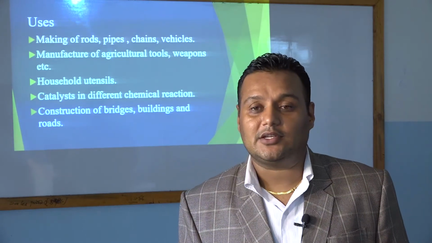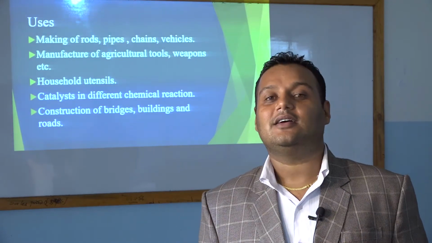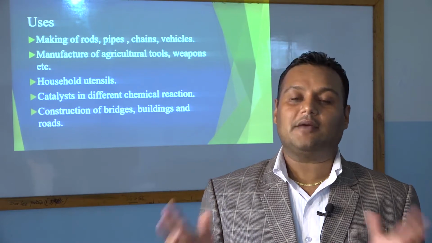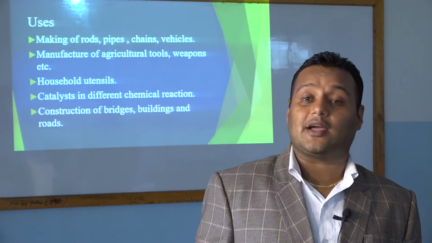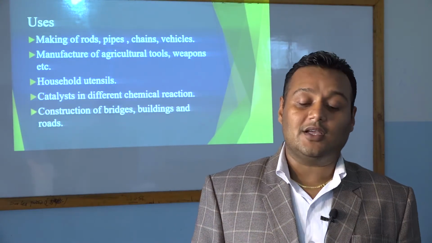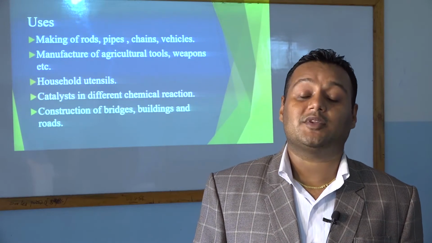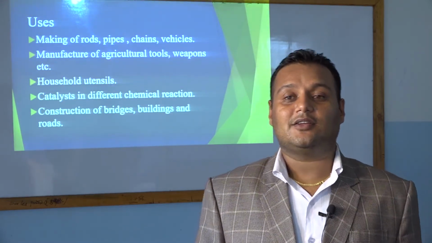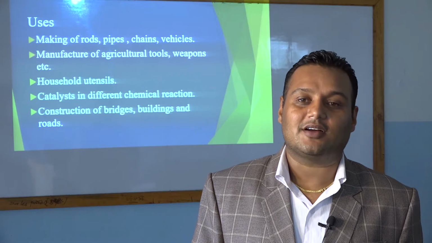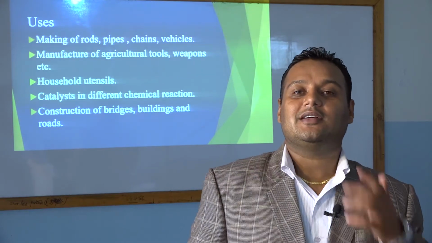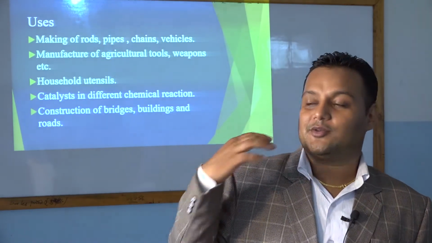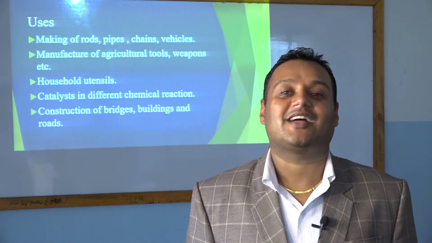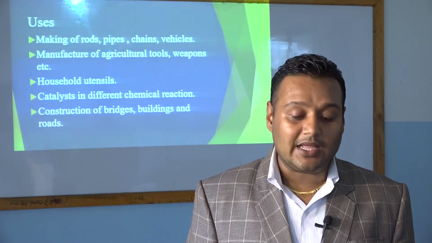And household utensils like karai, everything where you cook different types of food. Especially the karai is made of iron. You have seen that black colored karai in your house. You can frequently see your mother cooking tarkari in that karai. So that is made of purely iron.